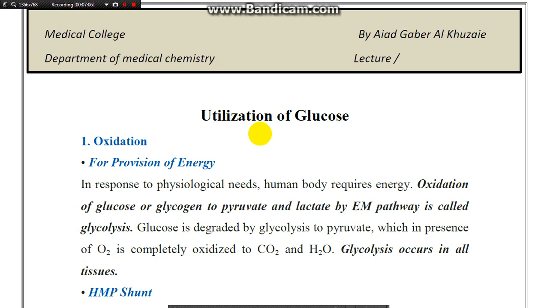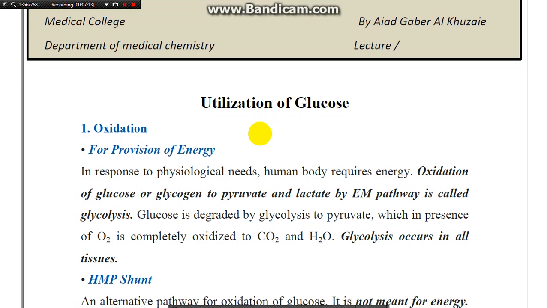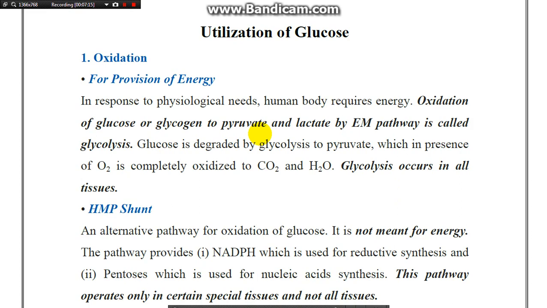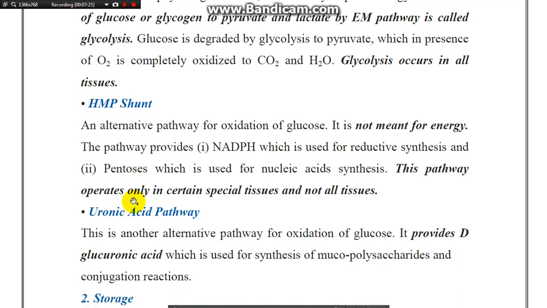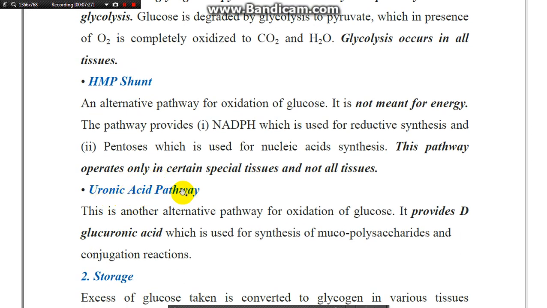Oxidation of glucose for provision of energy. And hexose monophosphate shunt. Number 3, uronic acid pathway.